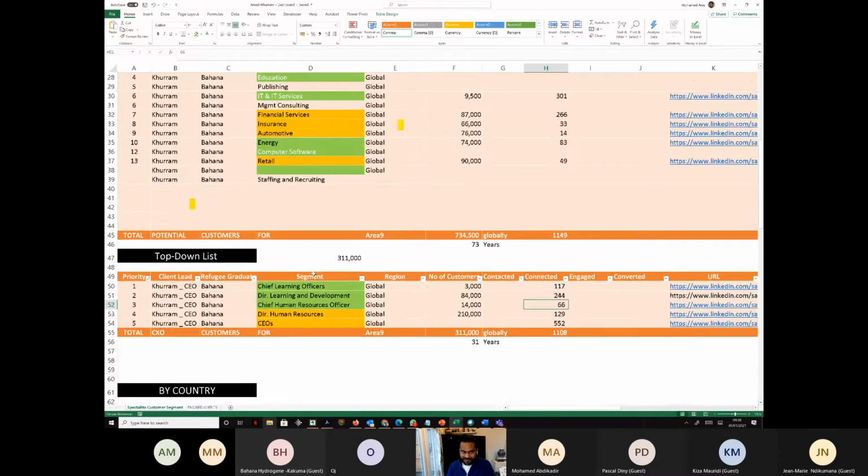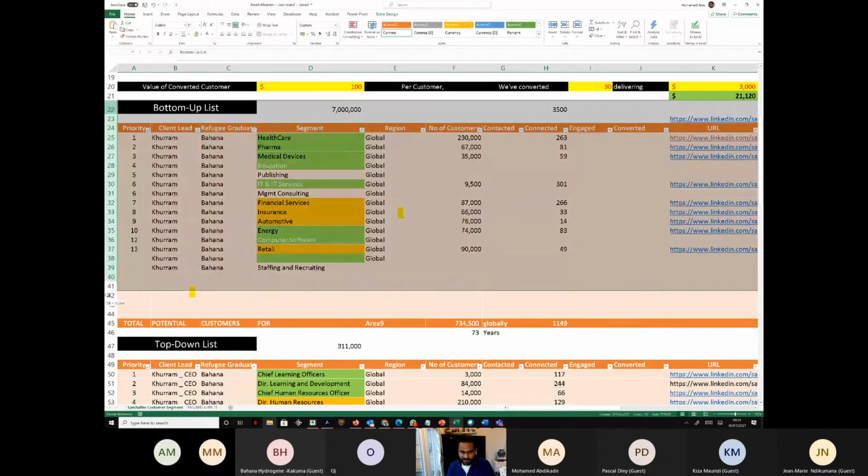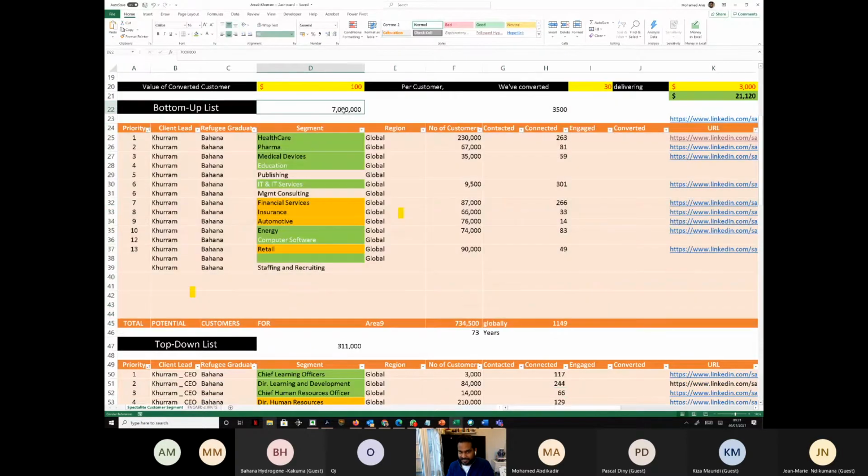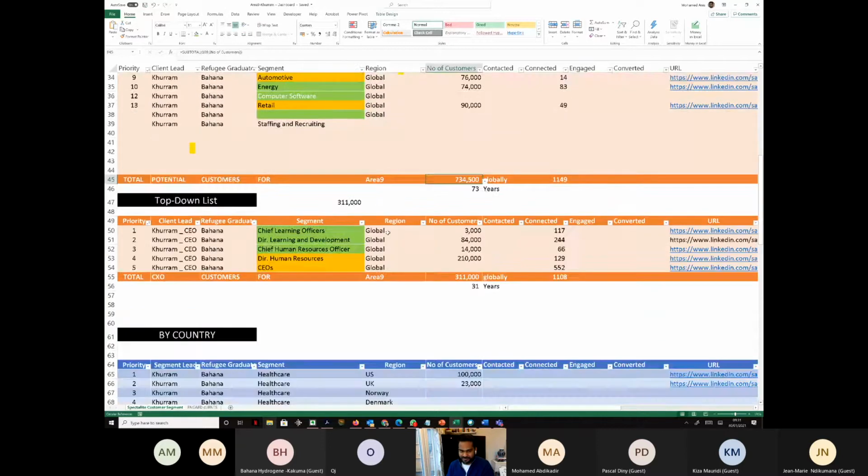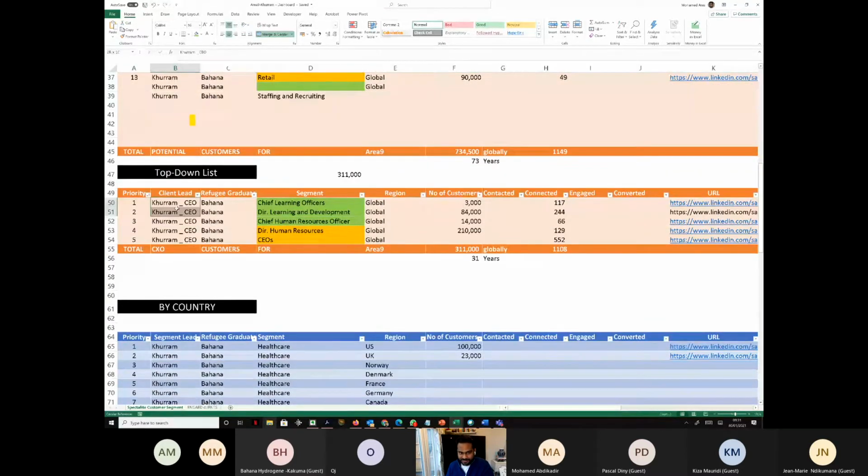But again, like I said, this is the starting. We start with the bottom-up list, which is nearly 7 million. But when we split them sector by sector and assign the importance of the sectors that you want to chase, there are only 700,000 people that we are trying to chase. And the top down again is split like this, 311,000 people. Obviously, this can also be